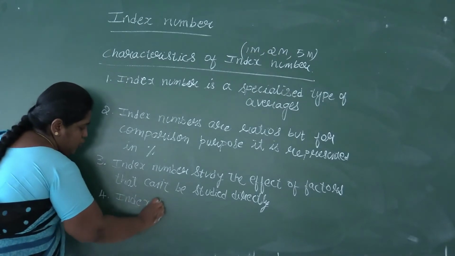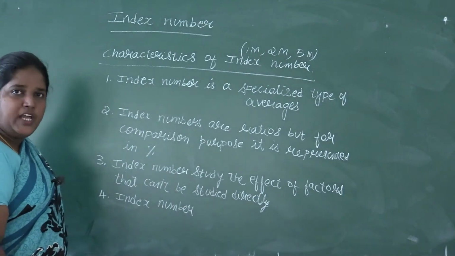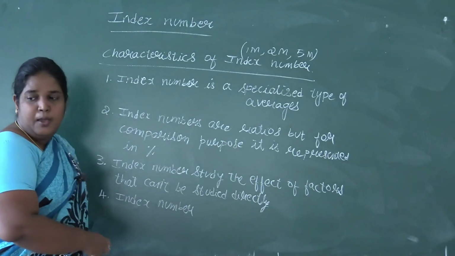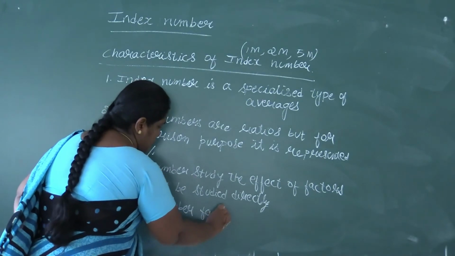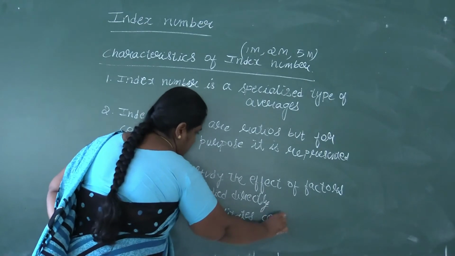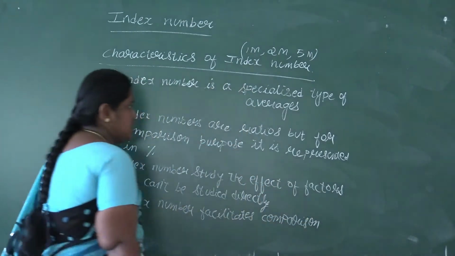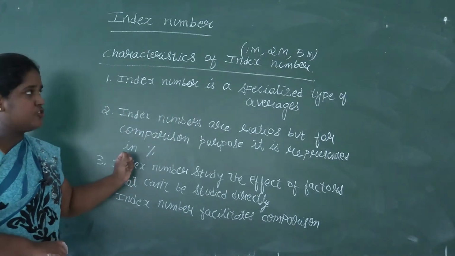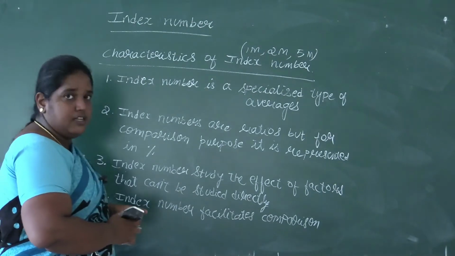In business, all the changes that are occurring every time we cannot measure, but sometimes indirectly we can measure what changes are occurring in the business field. That time we'll be using index numbers. Index numbers are used for comparison from one data to the other, or from one field to the other. What changes are occurring can be studied by using index number. So index number facilitates comparison. These are the 4 points for the characteristics of index number. You have to learn all the 4 points if you have to write the 5-mark question. In 1 mark and 2 marks questions, any 1 or 2 points itself.